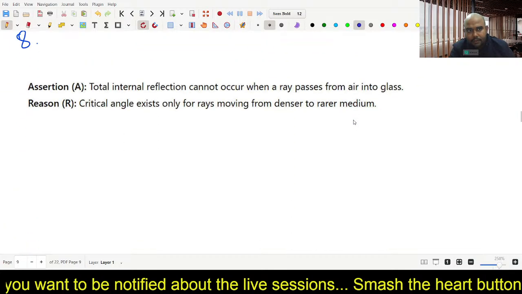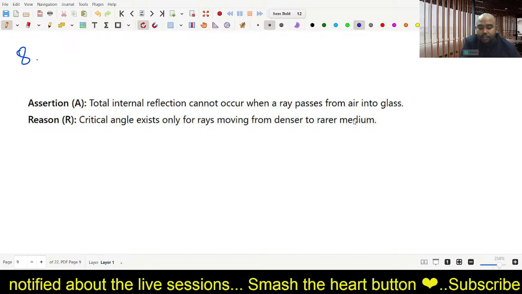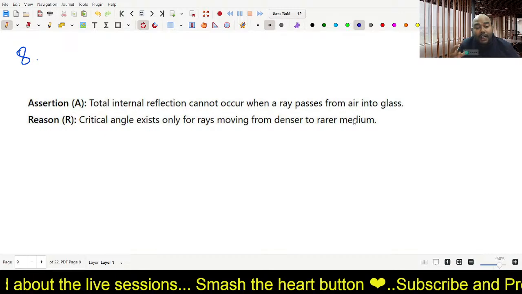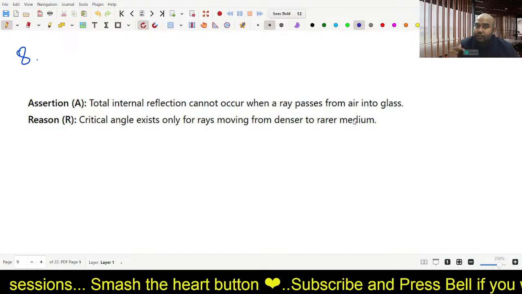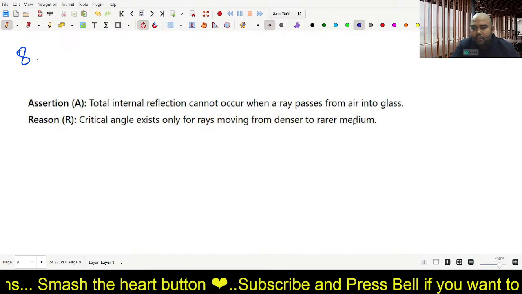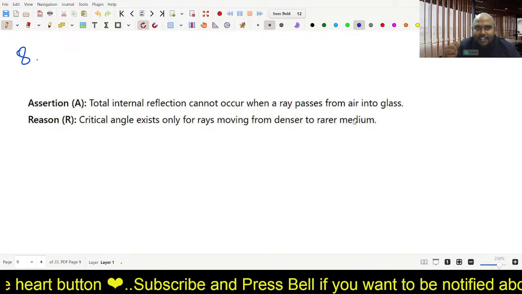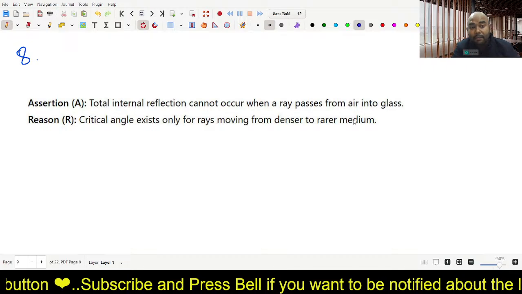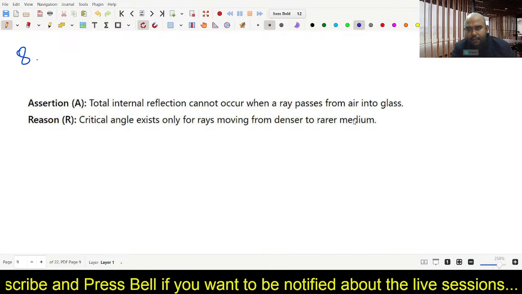Question number 8. We will do 10 questions today. We will pick up 10 questions today in this live session, so that you don't burn out, because we are having lives every day, and you also have to study other subjects. So we will have smaller, sweet, interesting lives. Your energy should not burn out. So 10 questions we will take up. Small lives will be half an hour or so.